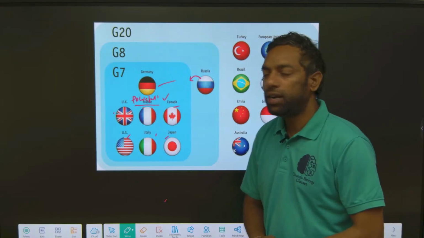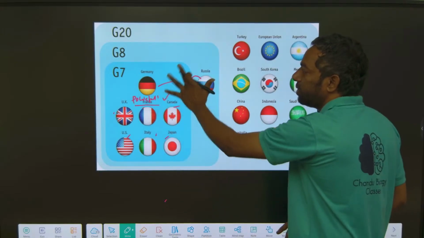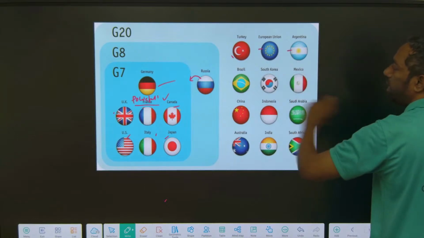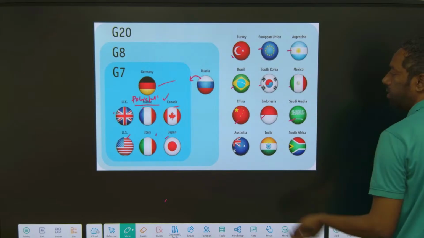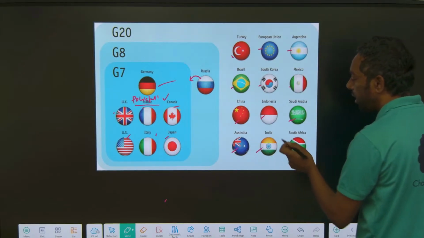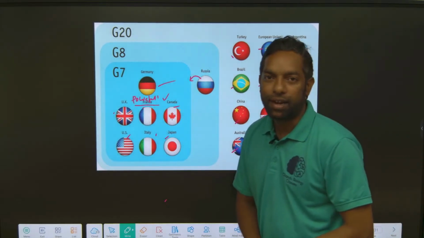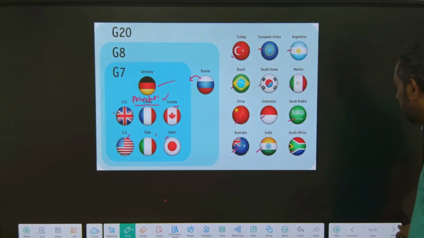Along with these countries, Turkey, EU, Argentina, Brazil, South Africa, Mexico, China, Indonesia, Saudi Arabia, Australia and India are the G20 countries. I hope you guys understand the nations of G20.